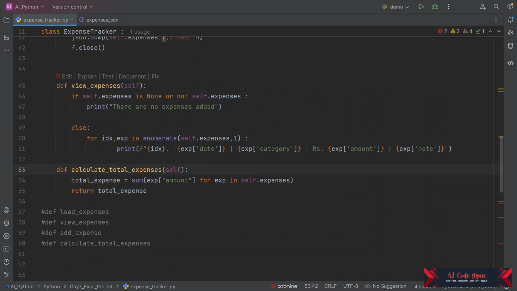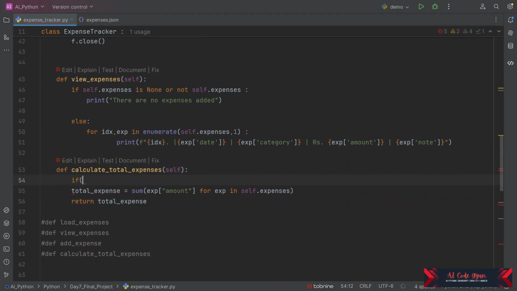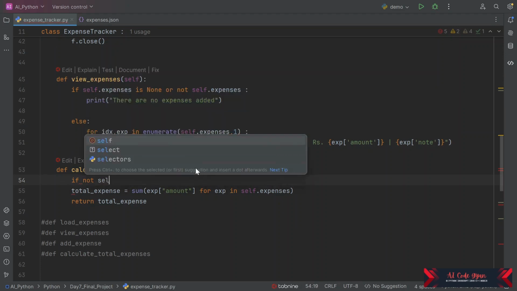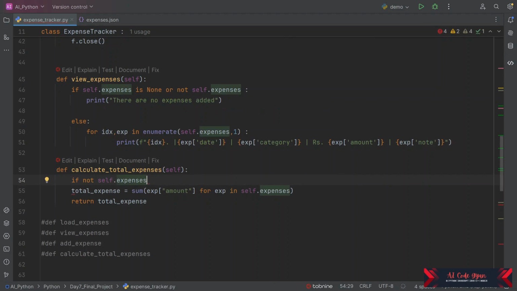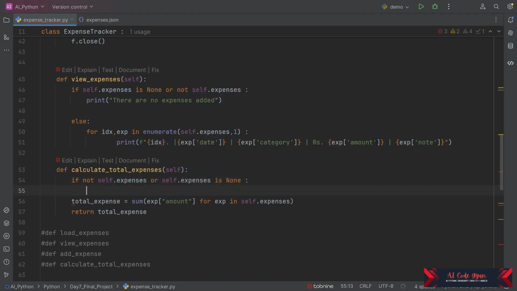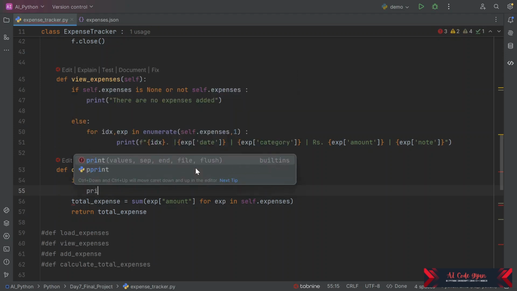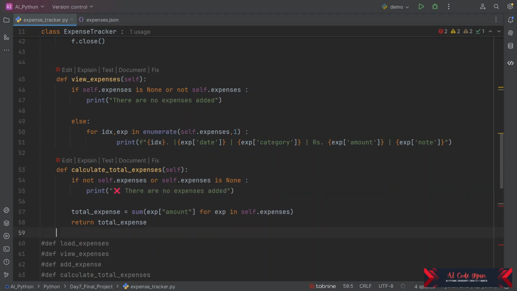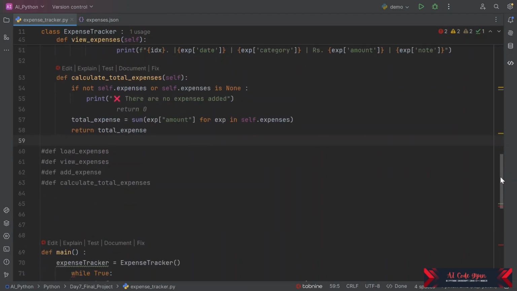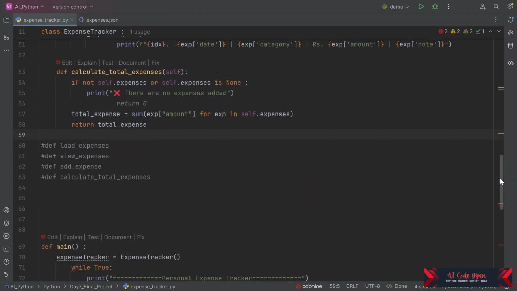Here also we can put a condition: if not self.expense, then I will print "there are no expenses added." So now all the implementation is done.